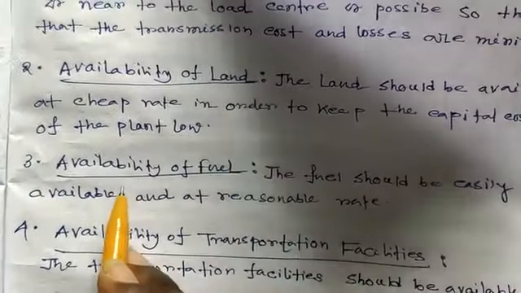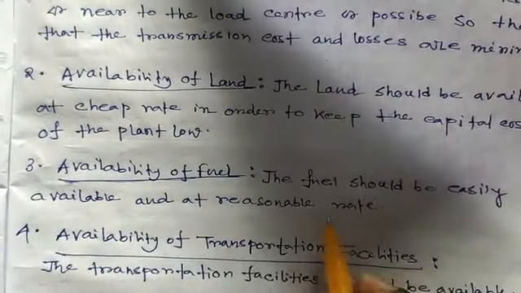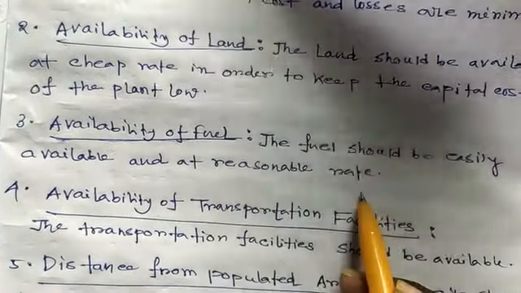The third point is availability of fuel. The fuel should be easily available and at a reasonable rate.